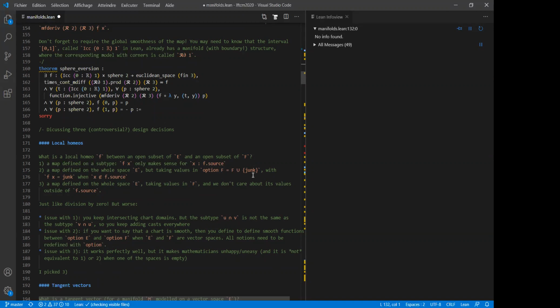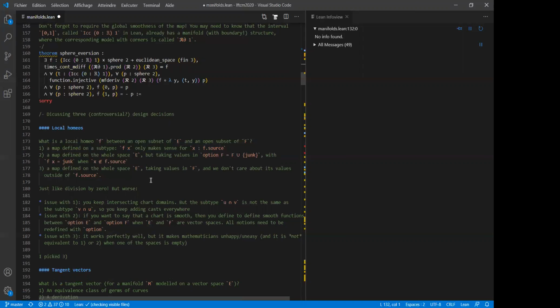That's another possible choice. And you have a third choice, which is maybe a little bit more weird. It would be to take a map defined on the whole space E and taking values in the space F. It means that outside of the source, it would take some values and you just wouldn't care at all about the values it takes outside of the source.